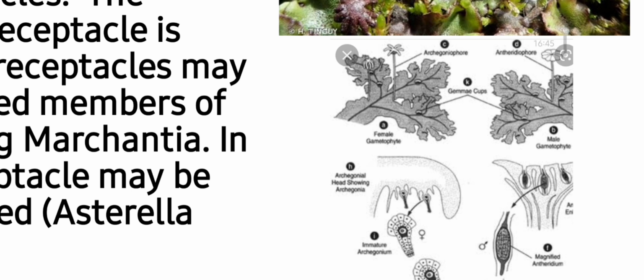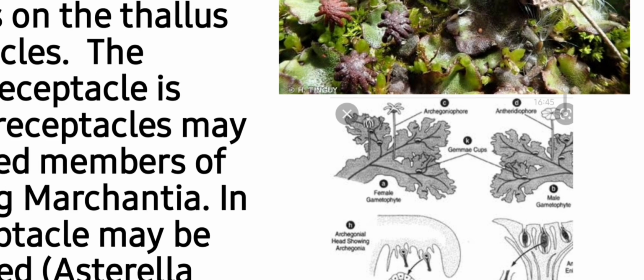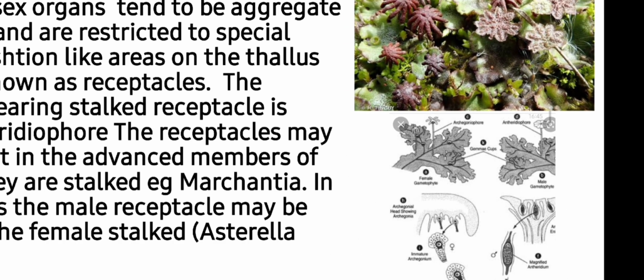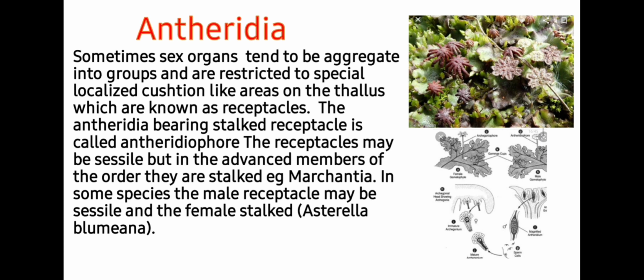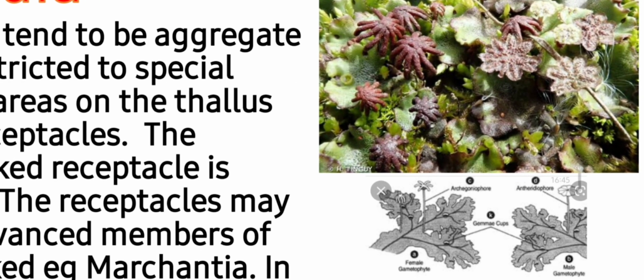The stalk bearing disc-like receptacle with antheridia at the apex is called antheridiophore, while the stalk bearing receptacle for archegonia is called archegoniophore. The receptacle may be sessile, but in advanced members of the order they are stalked, for example in Marchantia. In some species the male receptacle may be sessile while the female one is stalked, and an example is Asterella blumeana. So students, you can see clearly that both antheridia and archegonia are present on the receptacle, and the receptacle may be sessile or stalked.